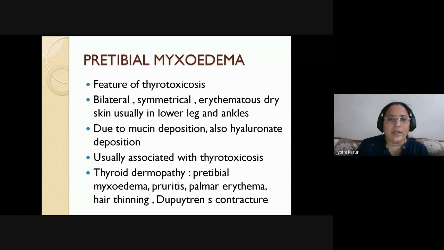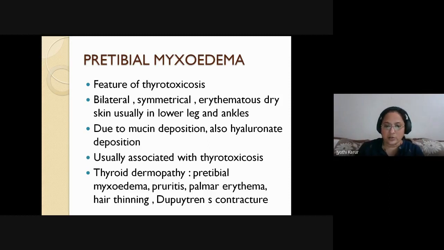Coming to pretibial myxedema, what exactly is it? It is a feature of thyrotoxicosis. It is not because of hypothyroidism. Please remember. It involves both lower limbs bilaterally and is symmetrical. The skin will be erythematous and dry, in the lower leg and ankle, the lower third of the leg, dorsal aspect and around the ankles. It is due to excessive hyaluronate deposition and also glycosaminoglycans. So GAGs as well as hyaluronate will be excessively deposited.